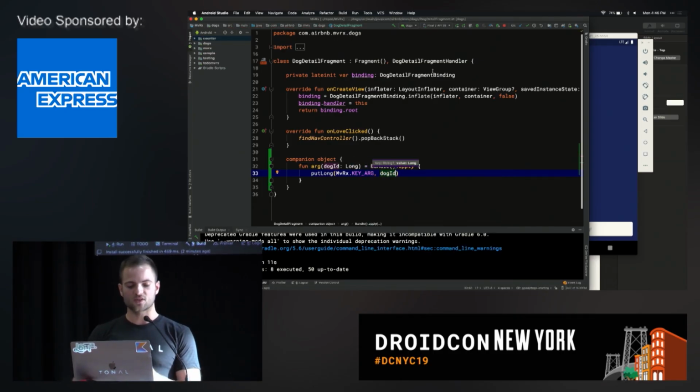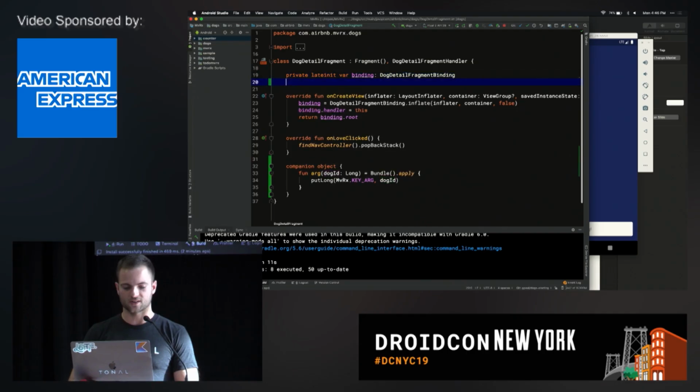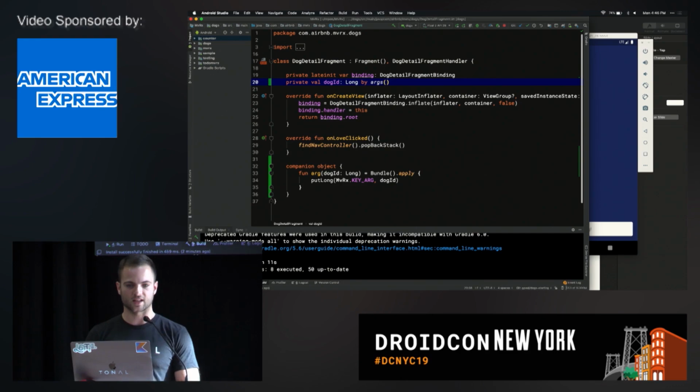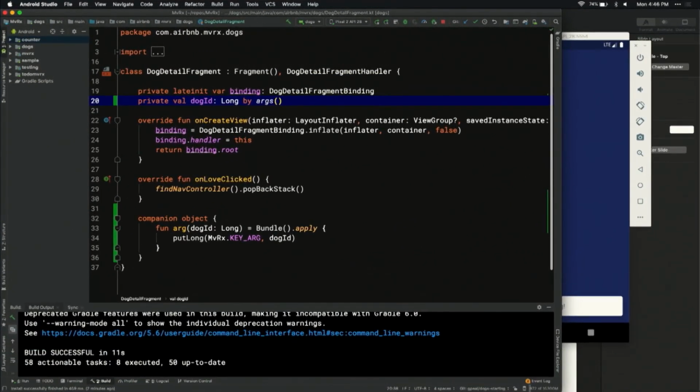Great. Once you've done that, it's really easy to get it out. So we say private val dogId: Long by args, like that. Now this delegate is going to look into your fragment arguments. It's going to pull out whatever you put into KEY_ARG, and it's going to cast it to whatever type you tell it here. So that's all you have to do.